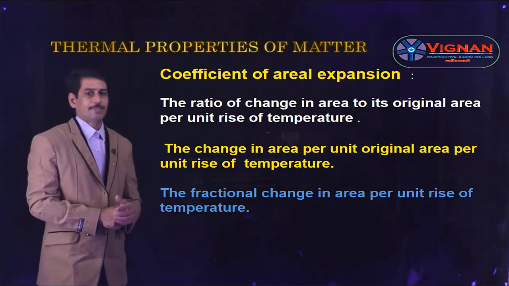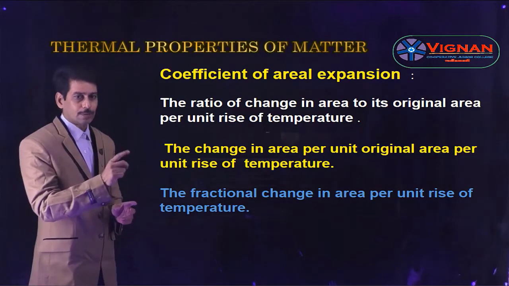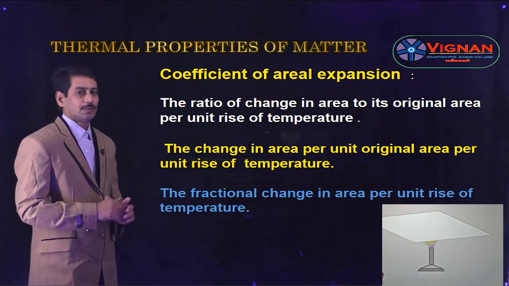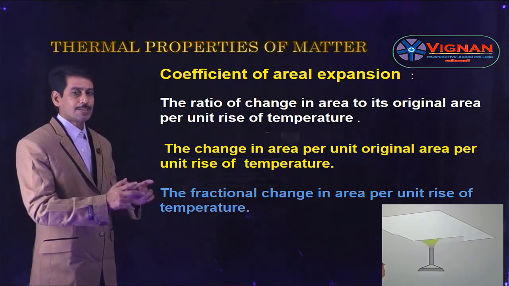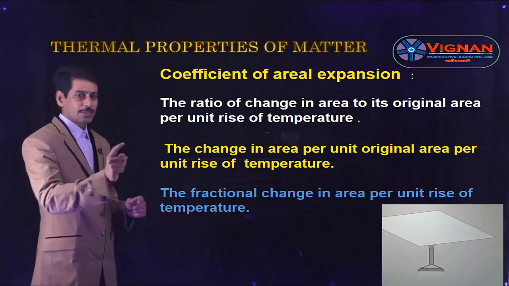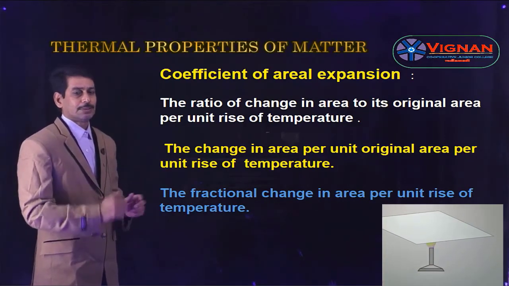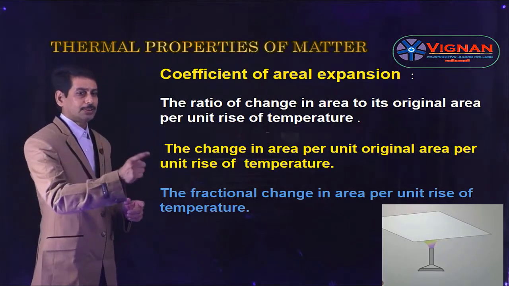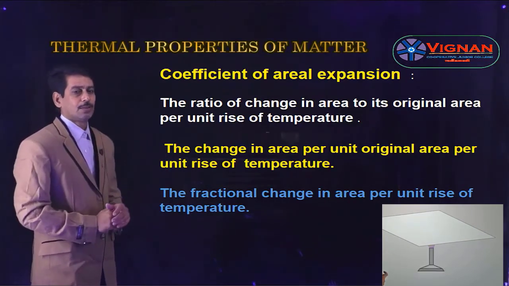Now see the coefficient of areal expansion. The coefficient of areal expansion is defined as the ratio of change in area to its original area per unit rise of temperature. And it can also be defined as the change in area per unit original area per unit rise of temperature. And the third definition is the fractional change in area per unit rise of temperature. So these are the three definitions for coefficient of areal expansion.